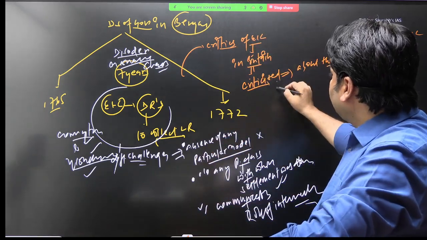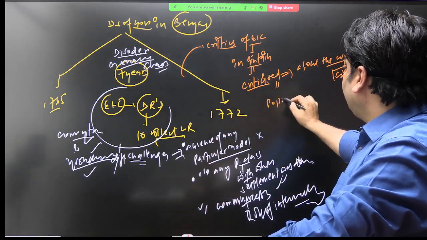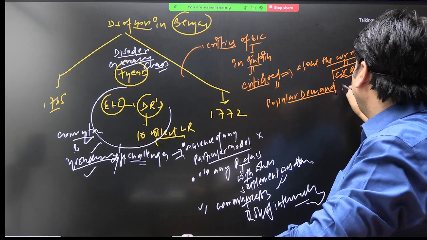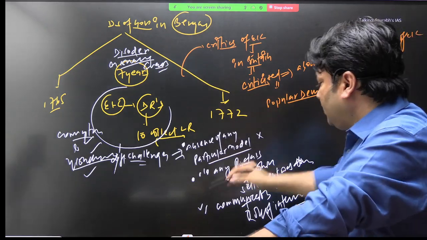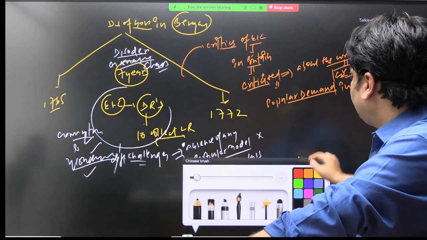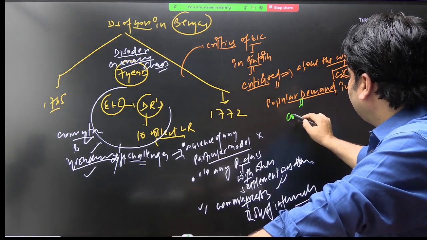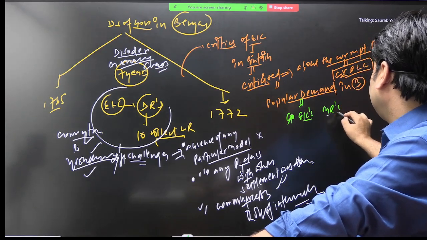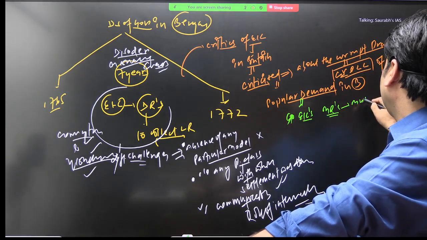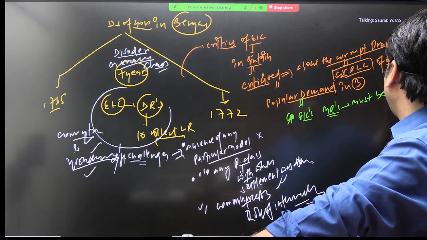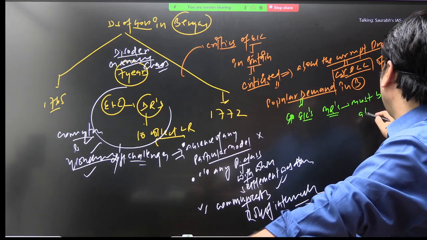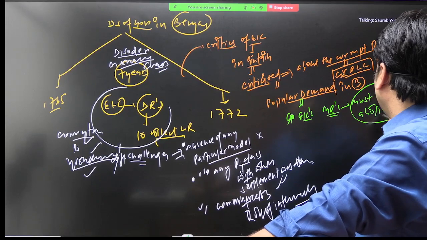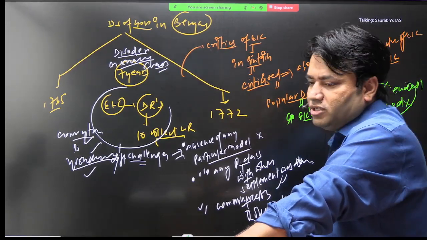Okay, so now this had become a very popular demand in Britain, and the people were demanding that the EIC's monopolistic rights must be ended or abolished.